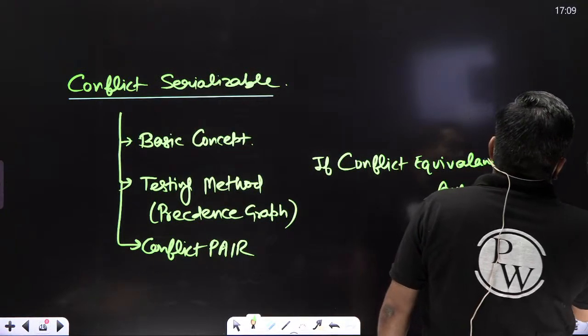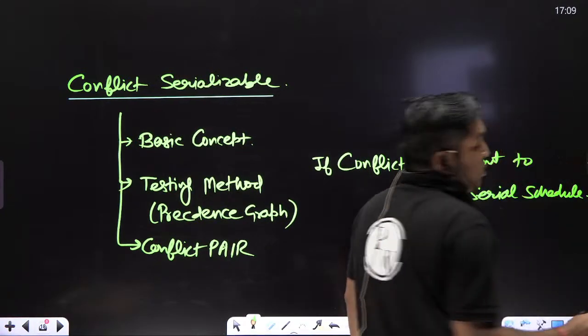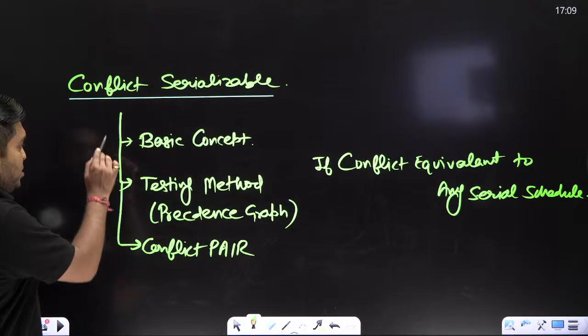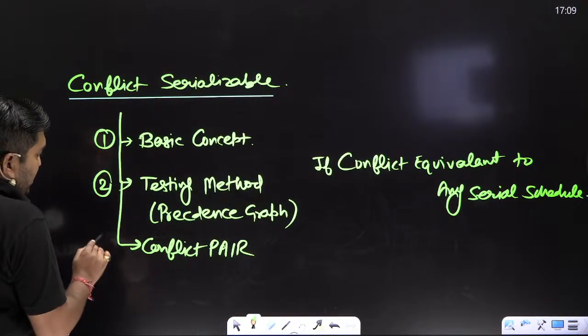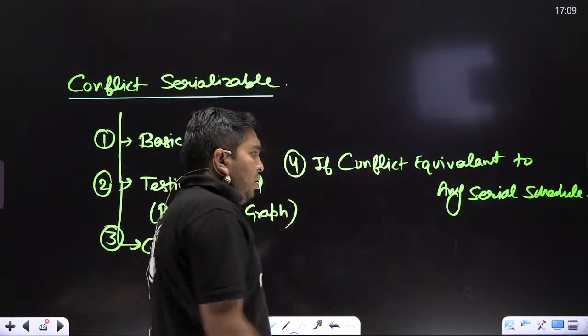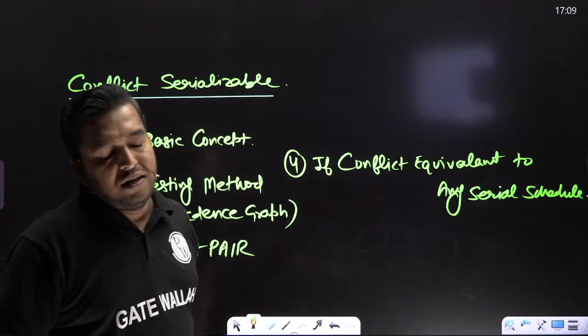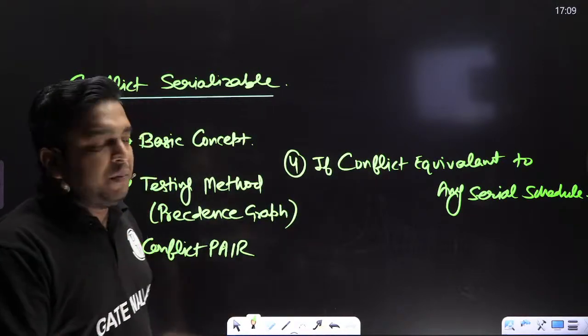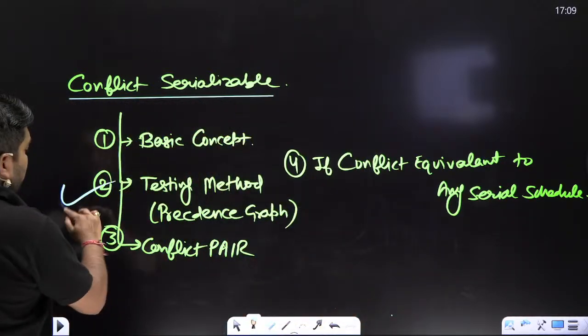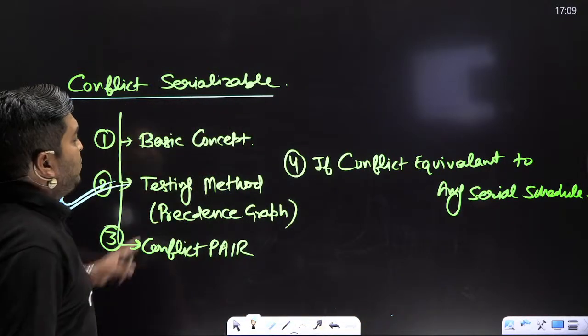There are 4 approaches to check conflicts. First one is the visual method, second and third are the conflict methods, and fourth is whether it is conflict equivalent to any serial schedule. I will explain all 4, but for the exam the point is testing. But first of all I want to explain conflict serializable.